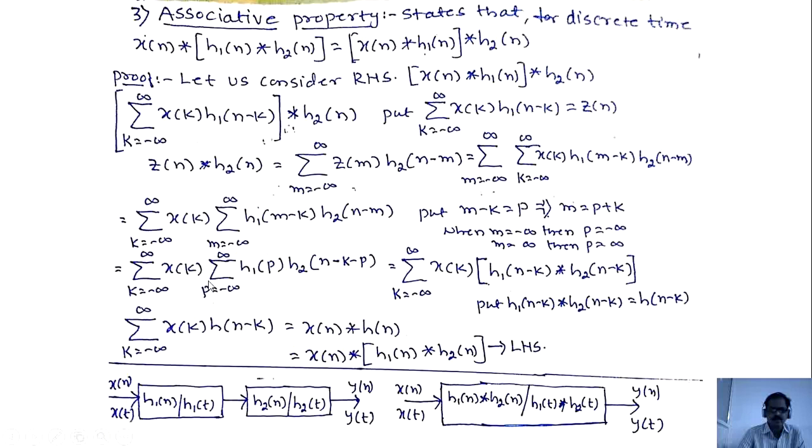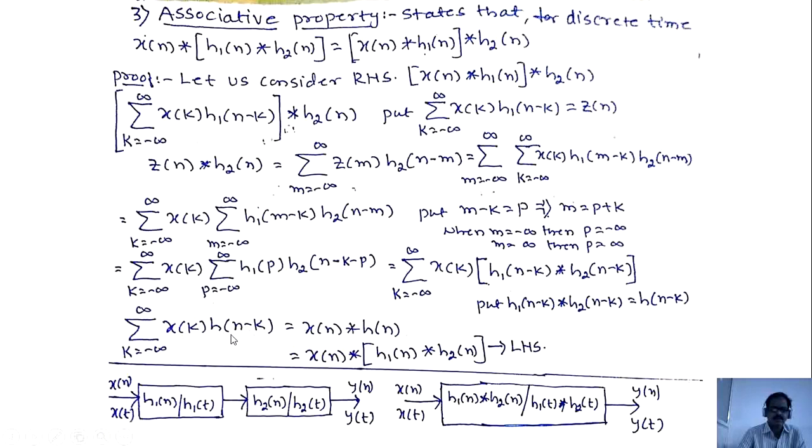This we can replace with the convolution operator, p and minus p. Whatever function we have behind the minus p, h1 convolved with h2 of n minus k. Therefore this is completely written as h1 of n minus k convolved with h2 of n minus k. Substituting h1 of n minus k convolved with h2 of n minus k equals h of n minus k, we get sigma k equals minus infinity to plus infinity x of k, which I substituted as h of n minus k.